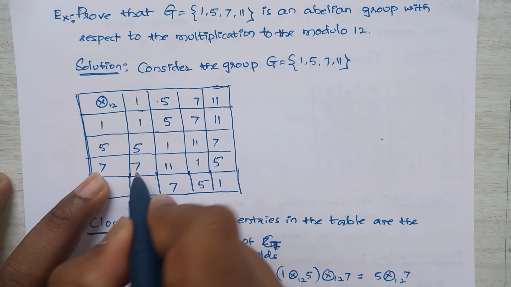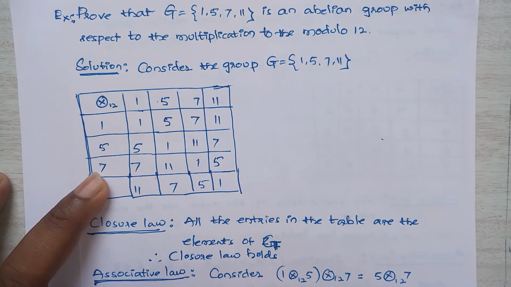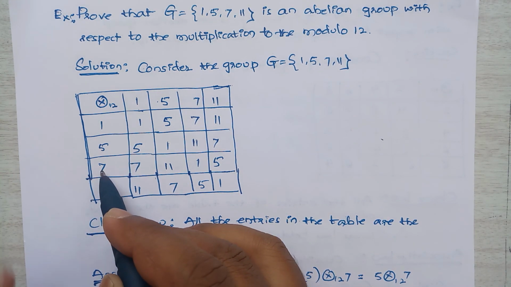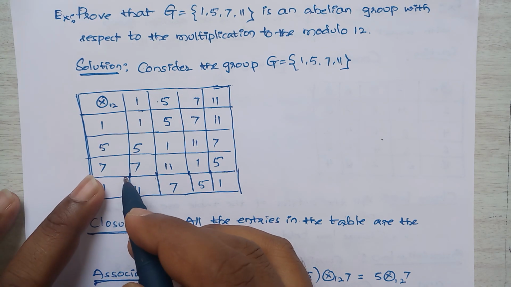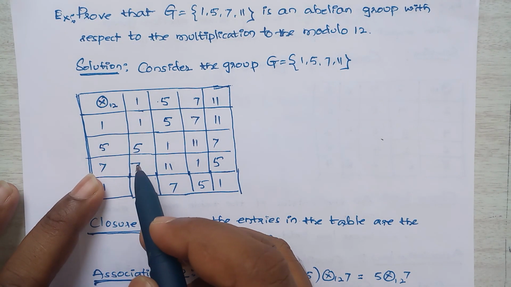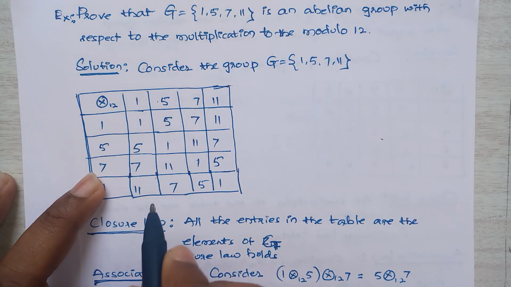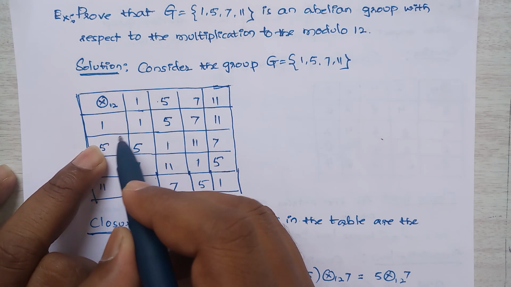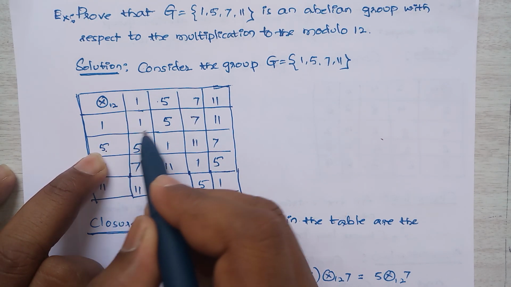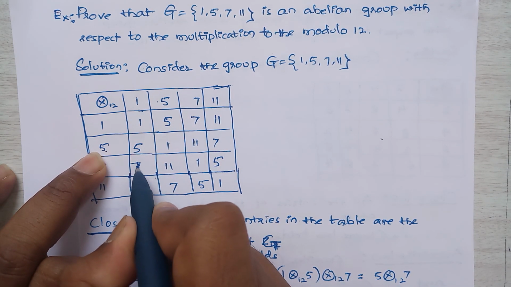So what is it? 35 divided by 12, 12 2s are 24, so the remainder is 11.